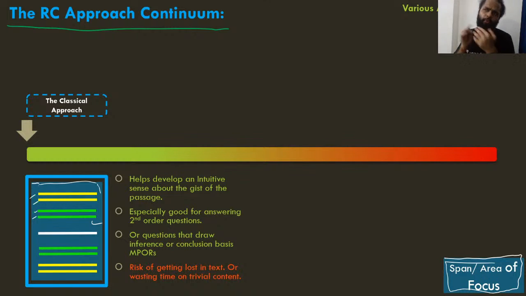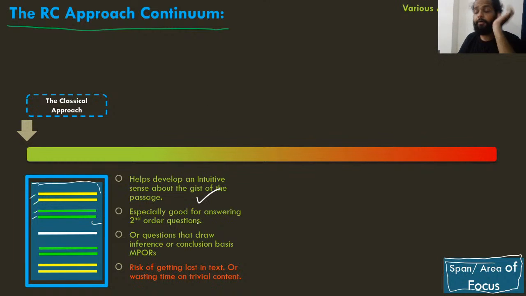मतलब there's very low probability कि आप उसमें कोई main point miss कर दें, unless of course the language is too dense, the ideas are too abstract, या फिर language dense है, vocabulary difficult है, उसकी वजह से अगर मुश्किल हो रही है तो ठीक है, but at least you will not miss any major points, right? There's a good chance that you will get the main idea properly. That's one of the advantages of the classical approach.